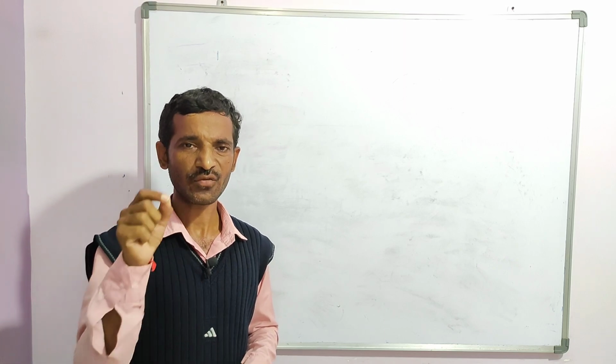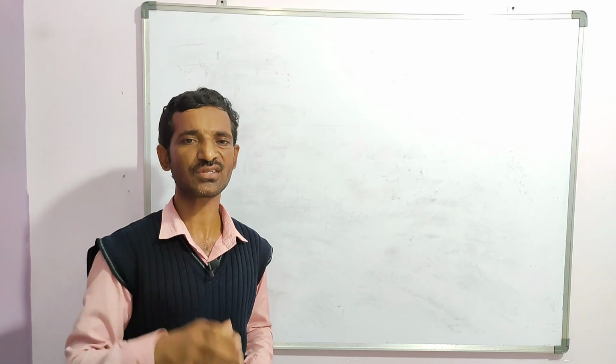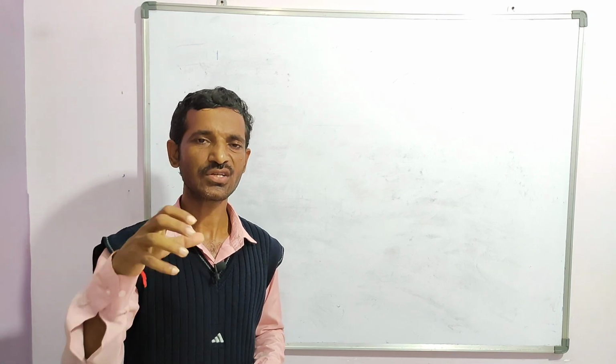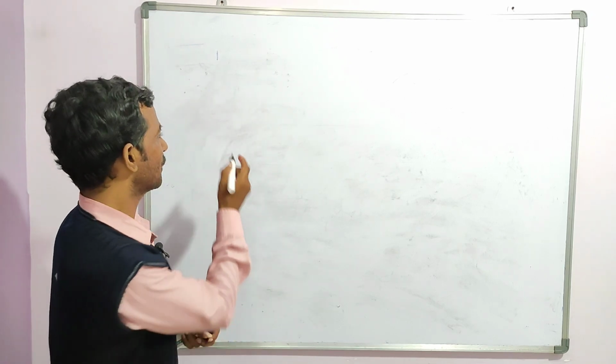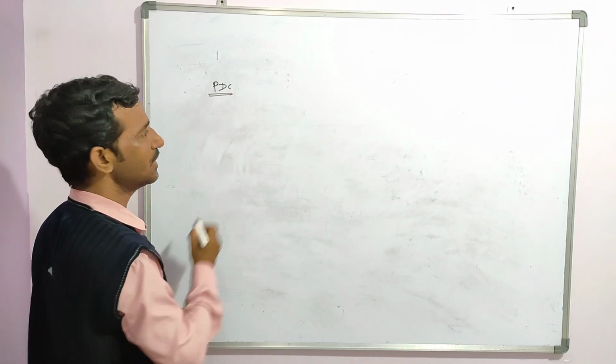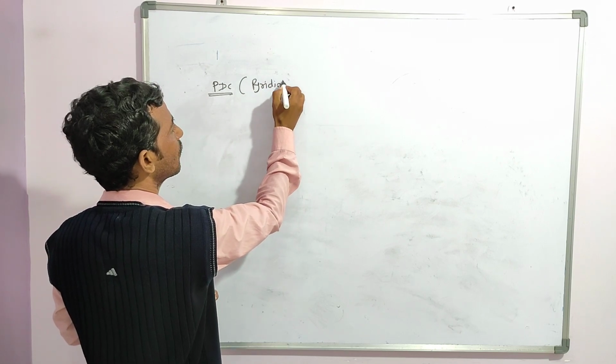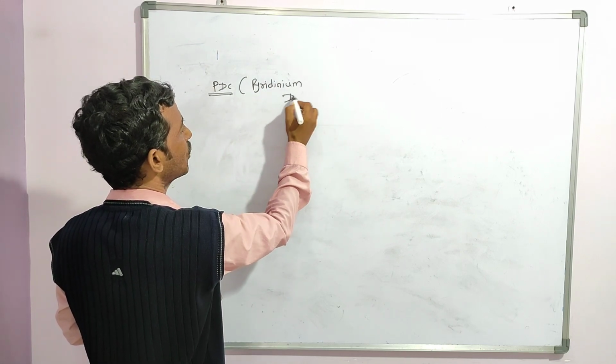But if you use a specific reagent, then it changes its function. How? See, if I use PDC, the full form is pyridinium dichromate.